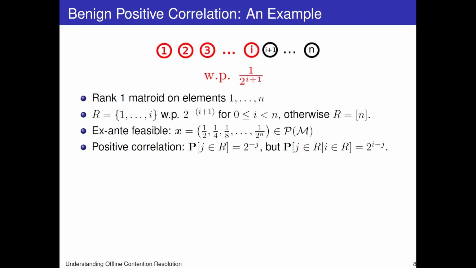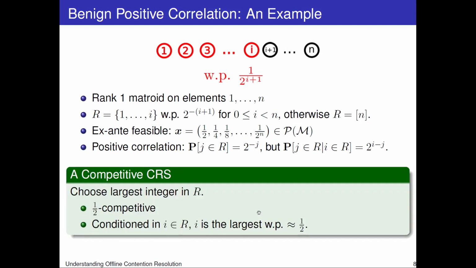It's also easy to see that this distribution exhibits non-trivial positive correlation. In particular, the probability that j is in R is 2 to the minus j, but the probability that j is in R given that i is in R is equal to 2 to the i minus j. Despite this positive correlation, this distribution admits a half-competitive CRS. In particular, the CRS that always chooses the largest integer in R. To see why this CRS is half-competitive, notice that once you condition on i being in R, i happens to be the largest integer in R with probability roughly a half.